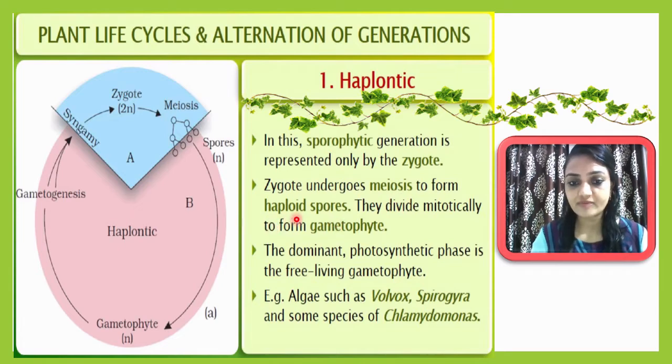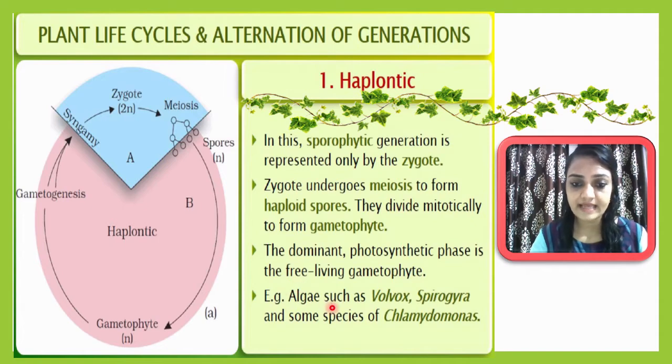These haploid spores will divide mitotically and form the gametophyte. The dominant photosynthetic phase is the free living gametophyte. Notice that whenever the pattern is haplontic, the dominant photosynthetic phase will be the free living gametophyte.